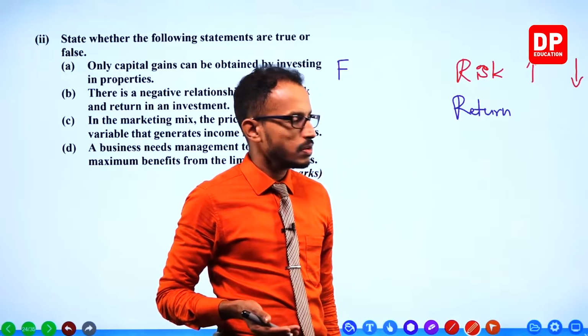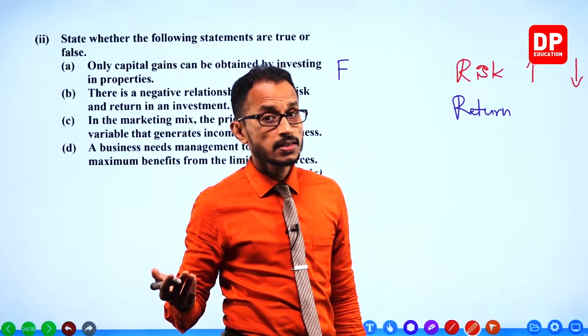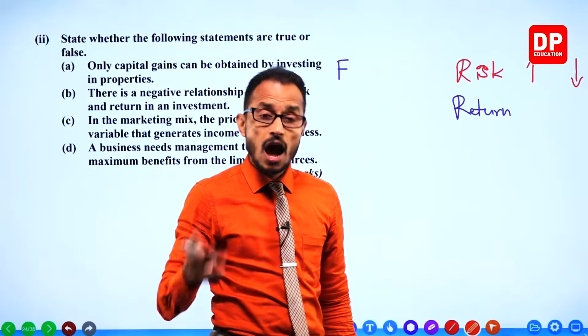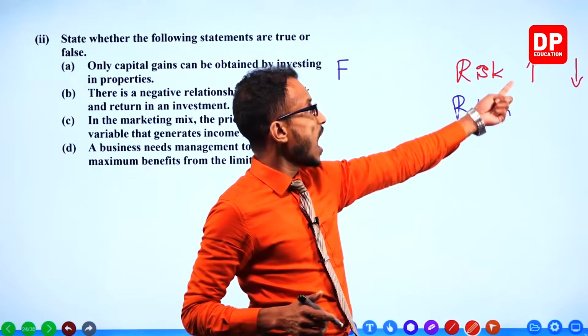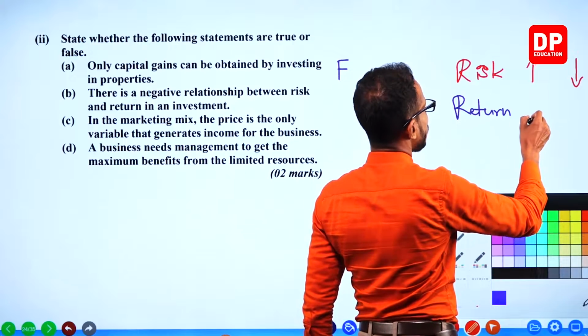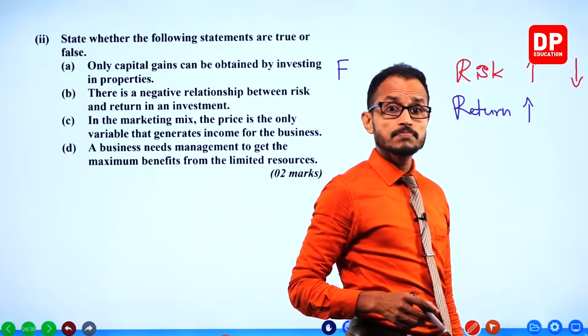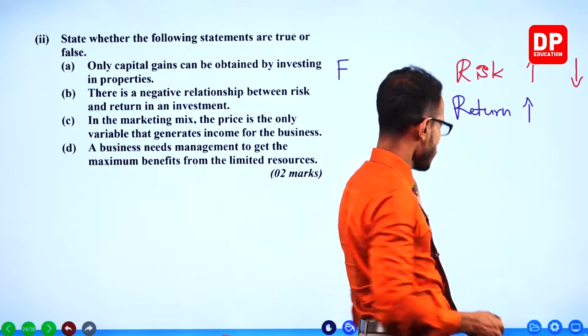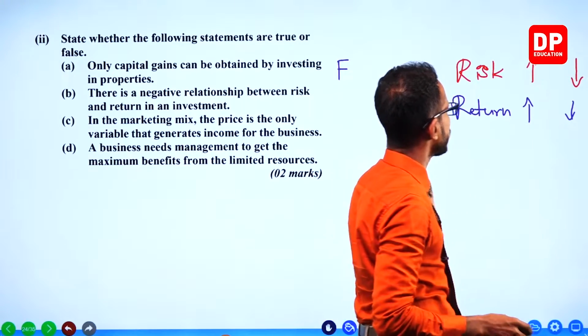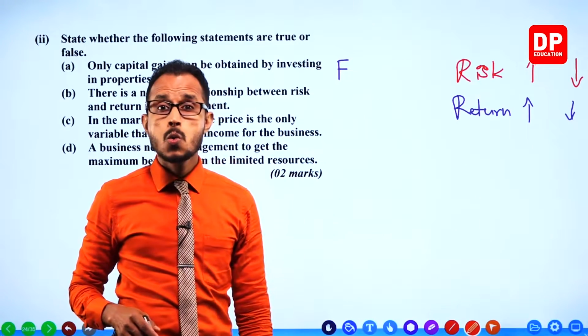So it's very risky, right? Investing money, how much risk is there? Is there a high risk? If there is a high risk, the return normally is high. If there's a low risk, return is usually low.